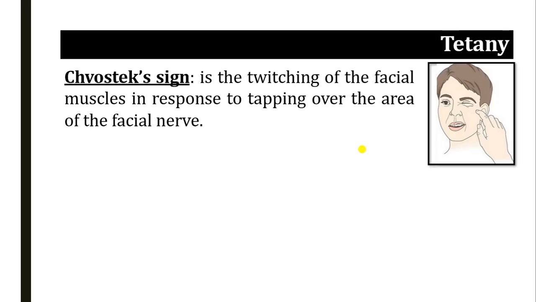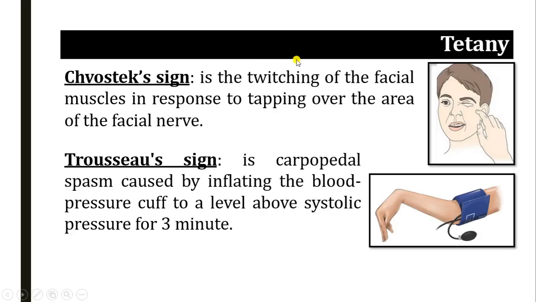So in tetany, there is a Chvostek sign. As I told you, it's neuromuscular irritability, in which twitching of the facial muscle occurs in response to tapping. That is called the Chvostek sign.